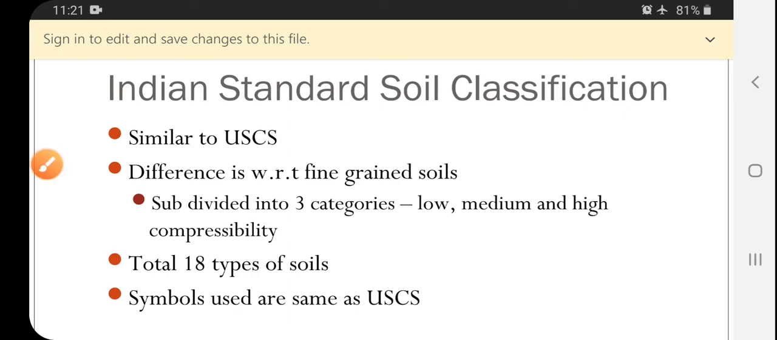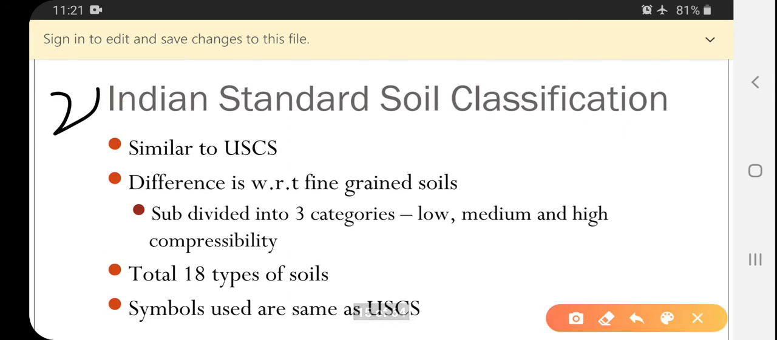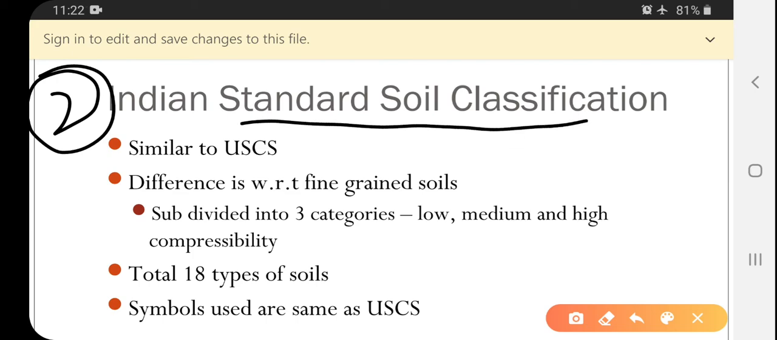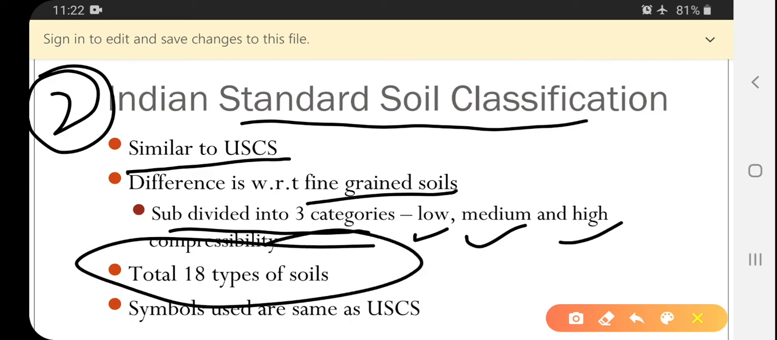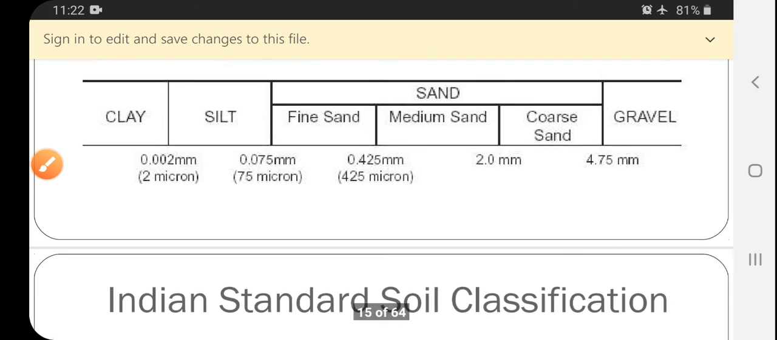So now I'm continuing with the second classification, that is ISSC, Indian Standard Soil Classification, that is almost similar to USCS. The difference is with respect to the fine grained soils. The fine grained soils are subdivided into low, medium and high compressibility. Total 18 types of soils are here. Symbols are used, you can see here.